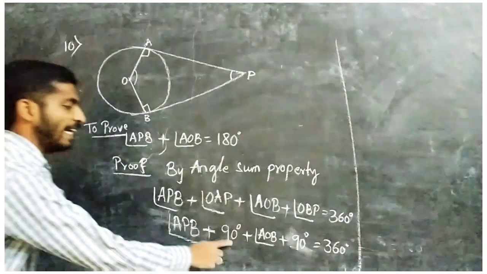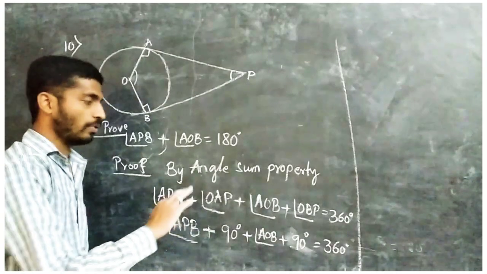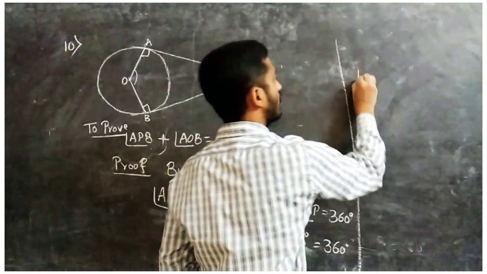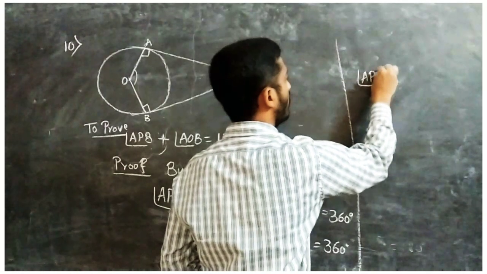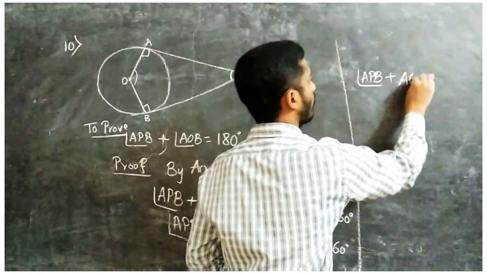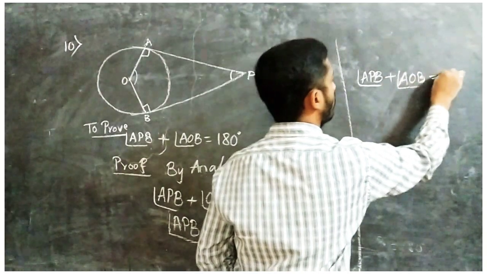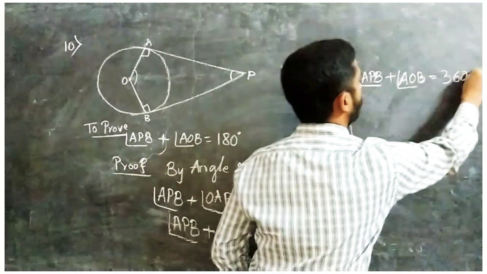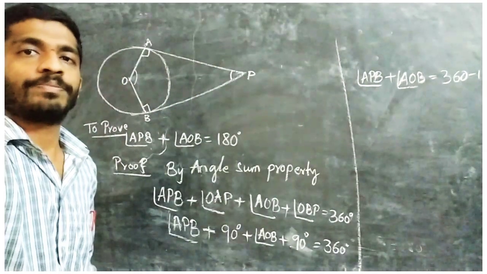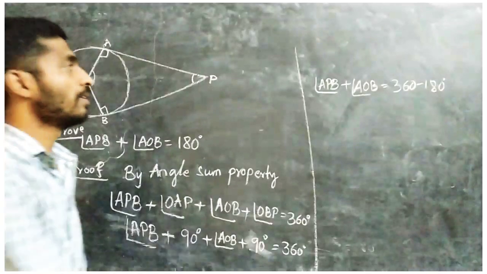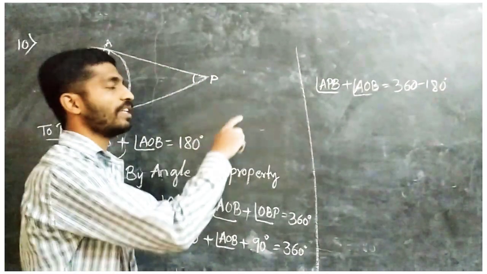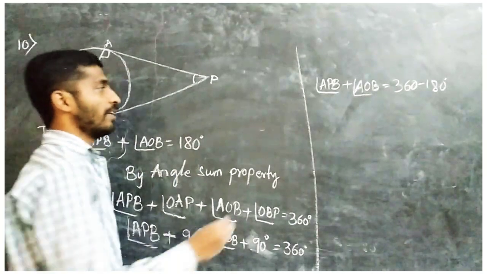Now 90 plus 90, 180. So take the 180 to the right side. Here you will get APB plus AOB equal to 360 minus 180 degrees.